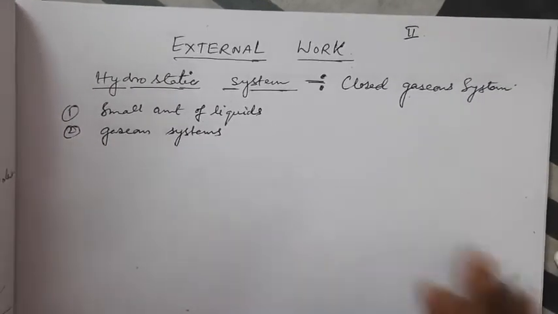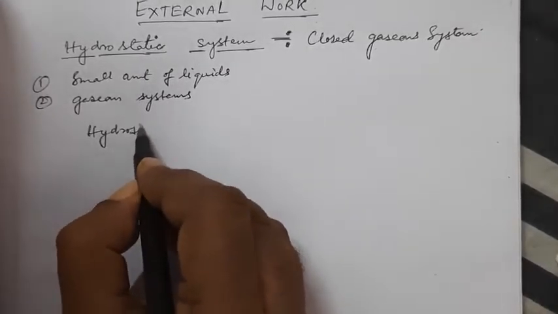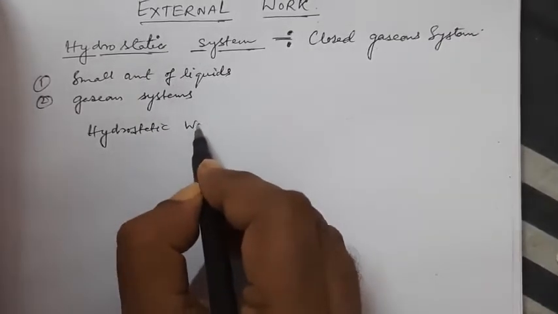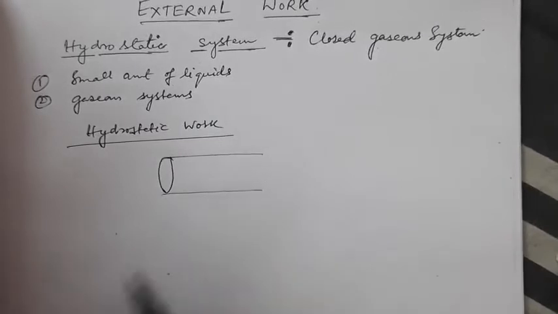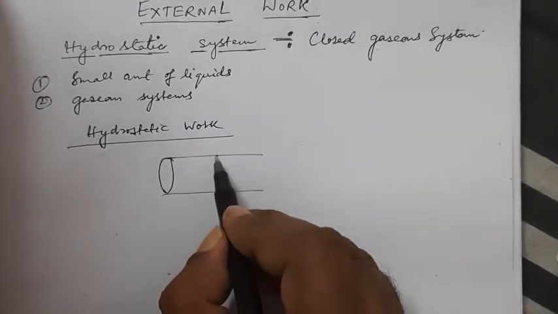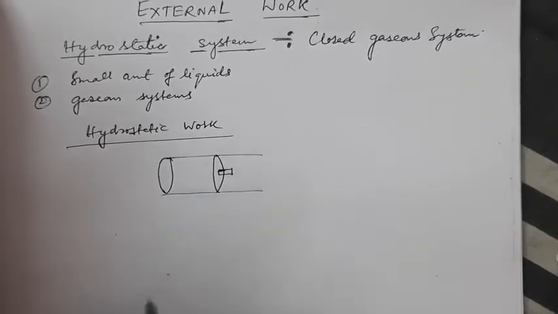Now we have to find out the value of the hydrostatic work. For this we take a cylinder like this with a gas in it and a piston attached to it.